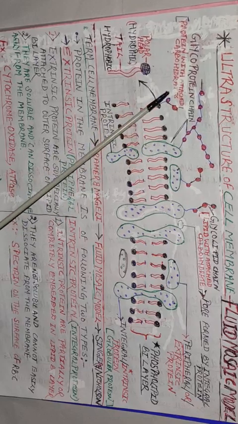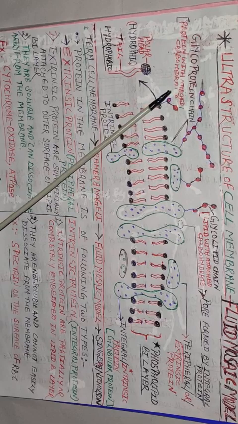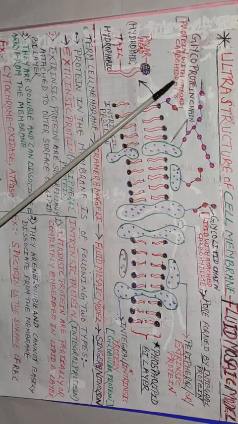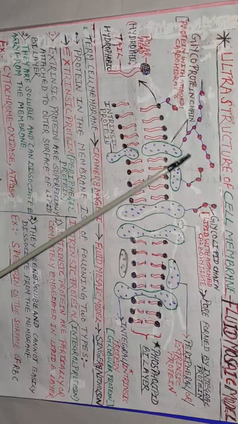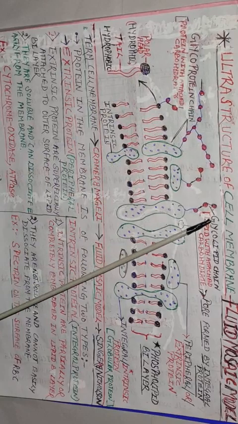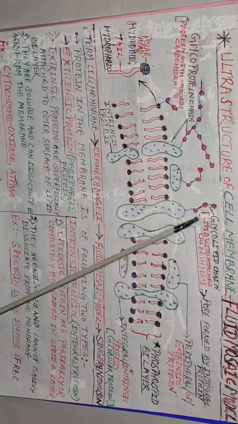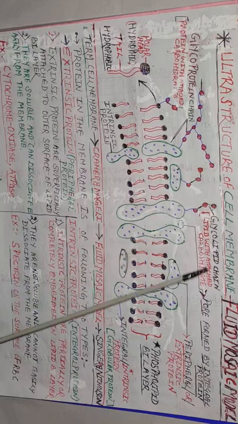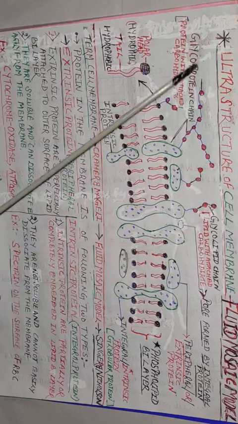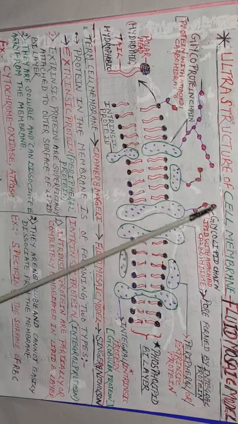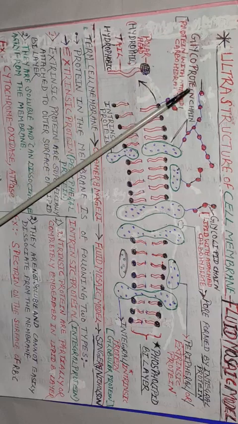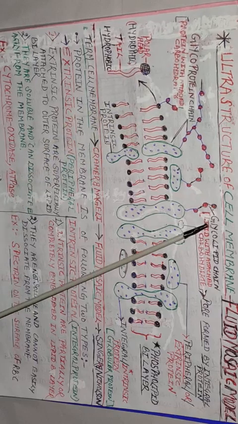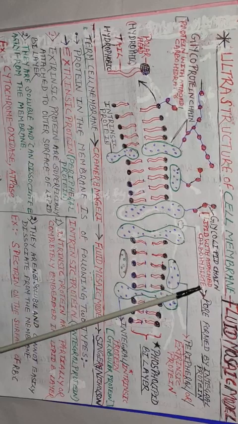Glyco means carbohydrate, and protein with attached carbohydrate. And student, this is the glycolipid chain, that is, lipid with attached carbohydrate. Glyco is common, so carbohydrate is common. Here protein with attached carbohydrate, and here lipid with attached carbohydrate.